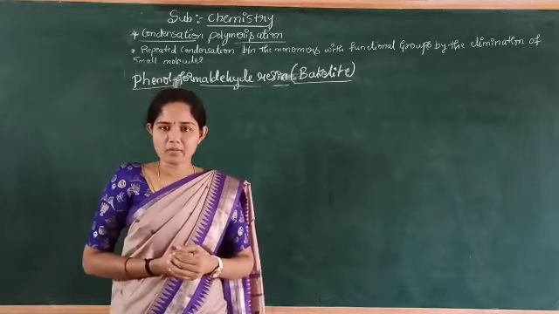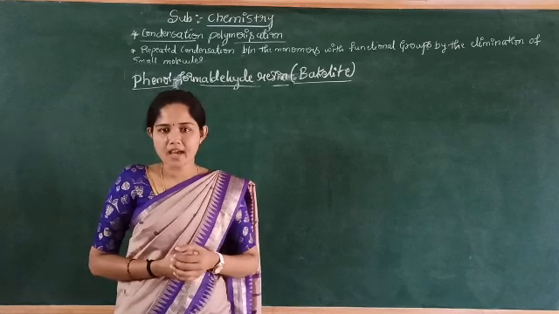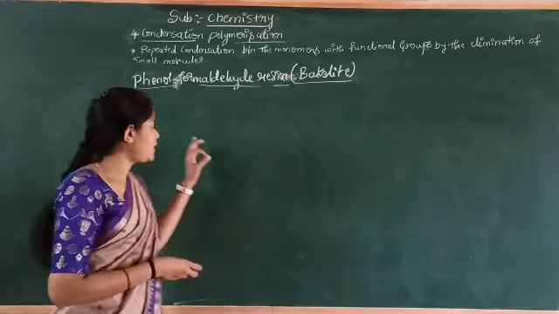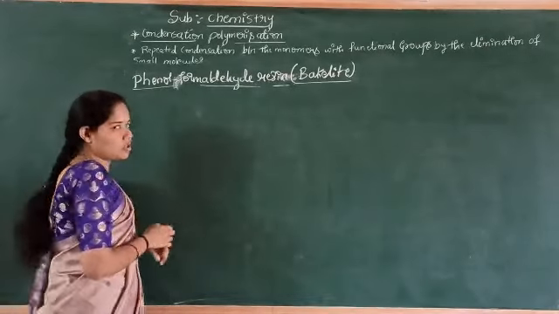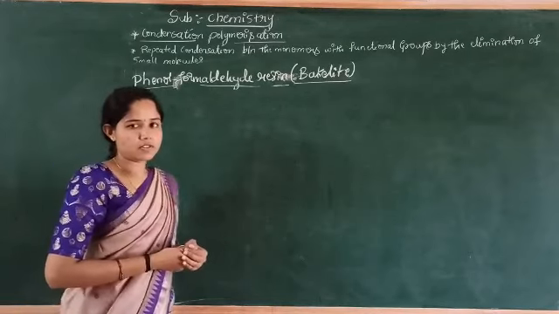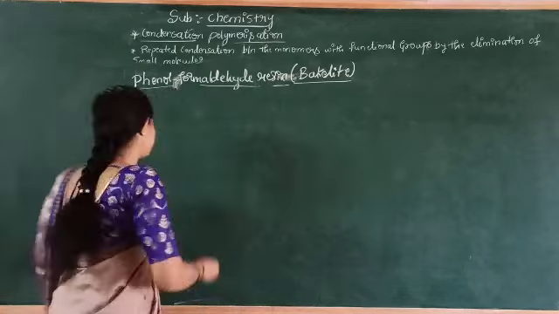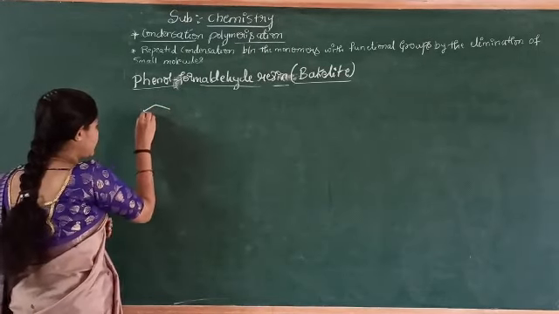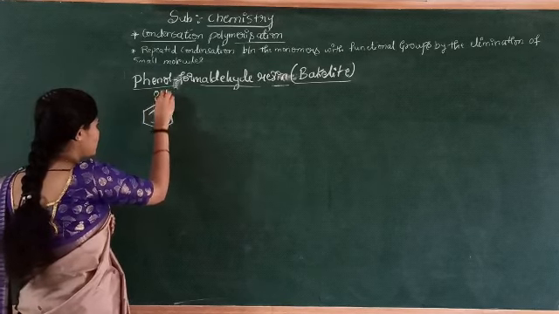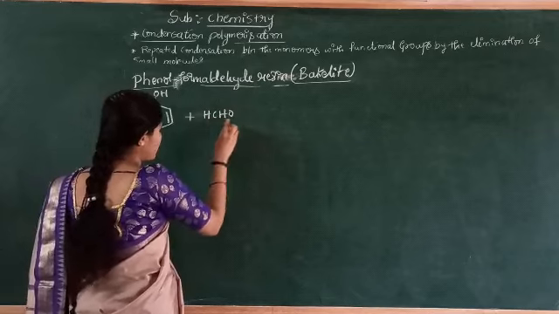Phenol and formaldehyde, upon condensation reaction in the presence of small amounts of an acid or a base, give a linear compound, that is ortho or para hydroxymethyl benzene. I will take phenol, which has the structure of a benzene ring with one OH group, and HCHO, which is formaldehyde.